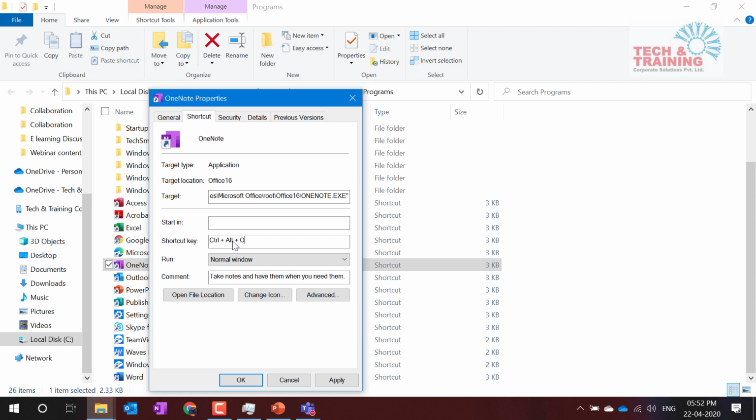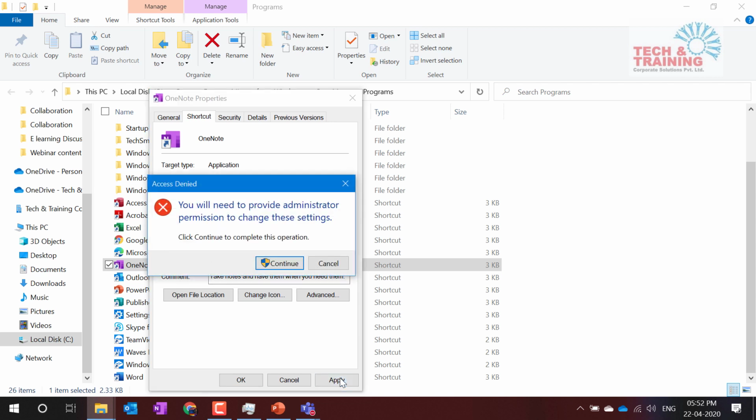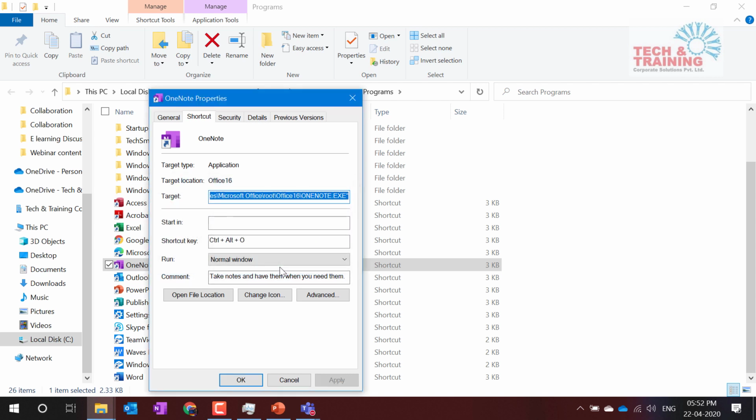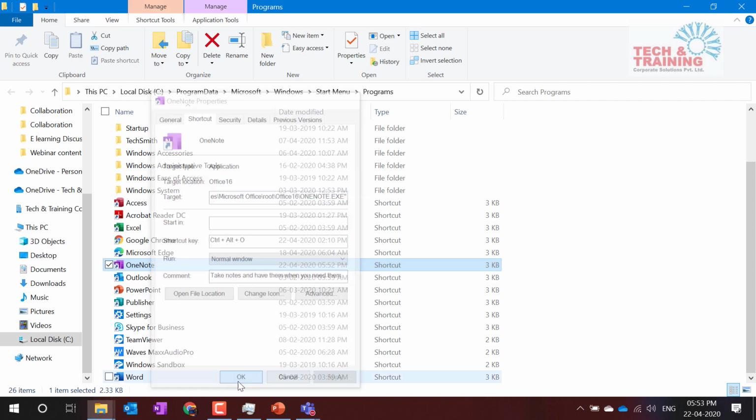But now friends, after this there will be a challenge. When you click on apply, it asks for administrator password. So if you are a corporate user, you may not have this right. But if this is your personal computer, you can simply go to continue and it works. So make sure, if you do not have the password, you can't go beyond the screen. You can take help from your IT department. Now we have assigned the shortcut which is Control Alt and O, and now I can click OK.